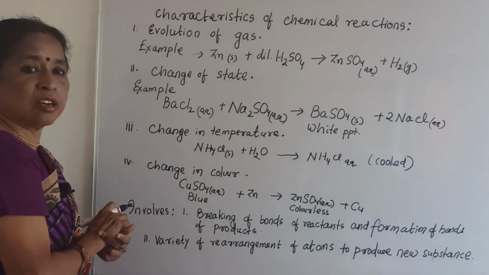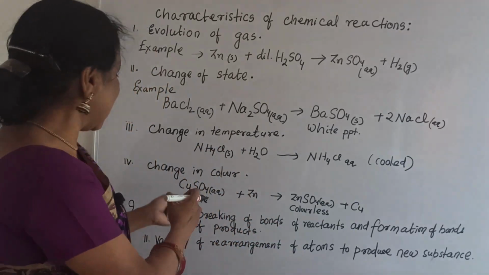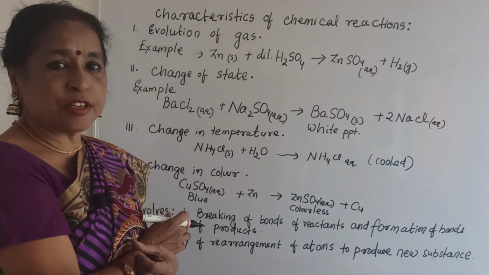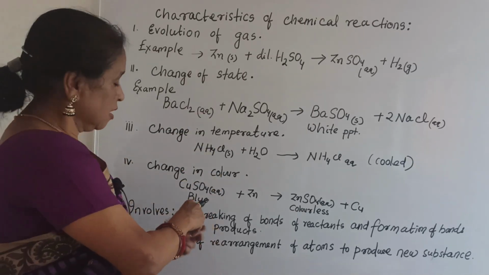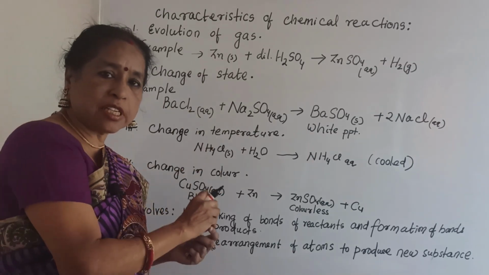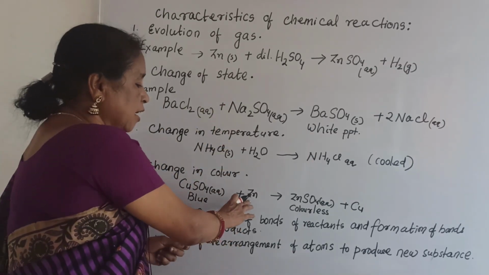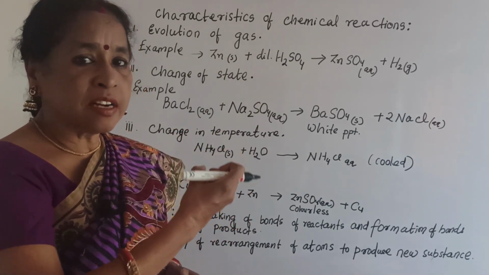Change in color. Color should be changed in some reactions. For example, copper sulfate is generally blue in color. In aqua means added to water. That means you take copper sulfate and water in a test tube and add a piece of zinc granule. A zinc piece is known as a zinc granule.